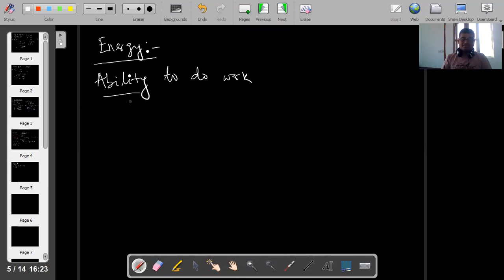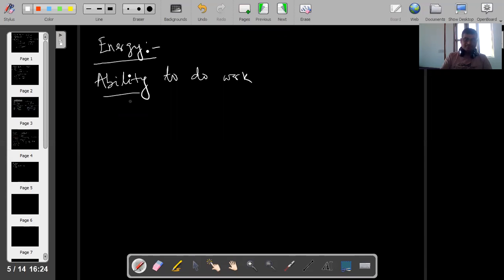Every work done is converted into energy. Clear? So energy is defined as the ability to do work. Therefore, the unit and dimension of energy is the same as work.